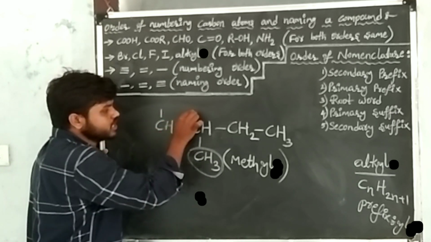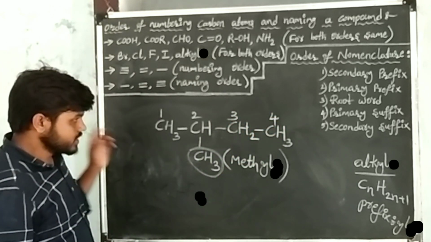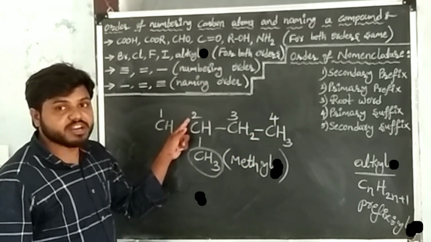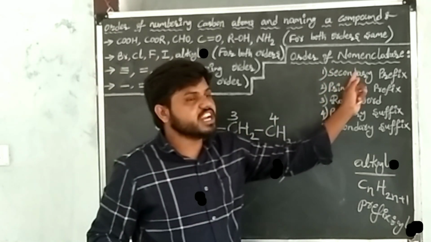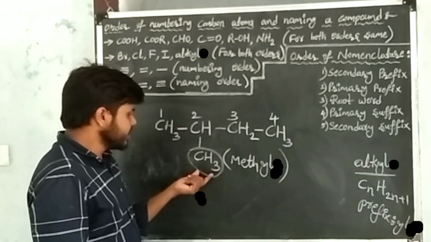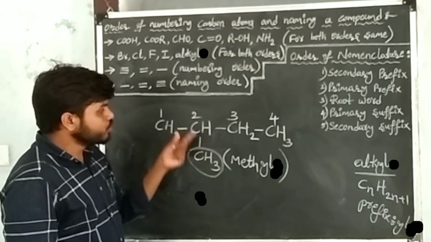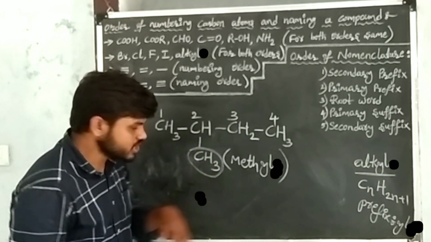This is the first carbon, this is the second carbon, this is the third carbon, and this is the fourth carbon. See, this methyl is getting the second position, right? Now after giving numbers, first write the secondary prefix. The secondary prefix is the substituent. One substituent is there, that is methyl. Write the position of the substituent. After writing the position, write the prefix of the substituent.